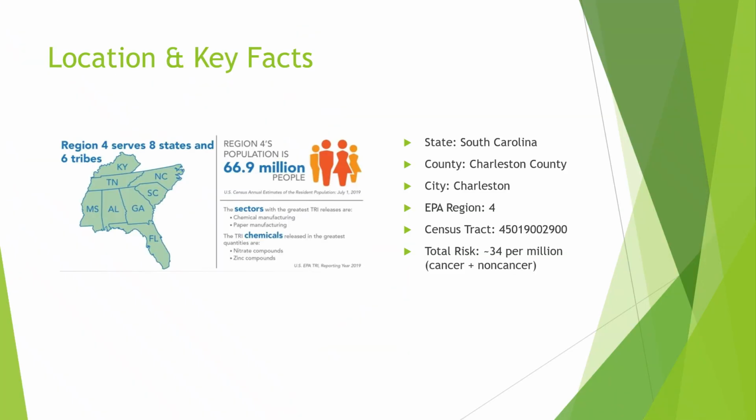The area I focused on is Charleston County, South Carolina, specifically the census tract that covers West Ashley and downtown Charleston. This tract is located in EPA Region 4. According to the AirToxScreen tool, the total combined cancer and non-cancer risk here is about 34 per million people. That number represents the estimated additional risk for long-term exposure to certain air pollutants in this area.